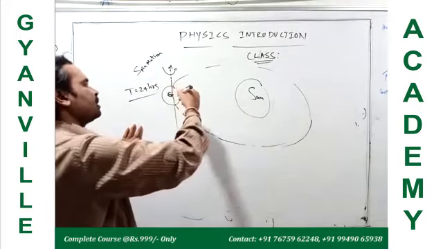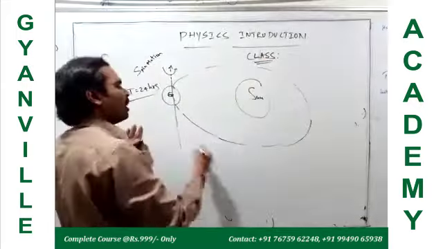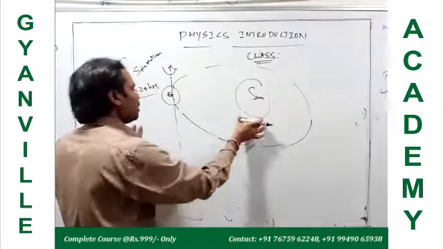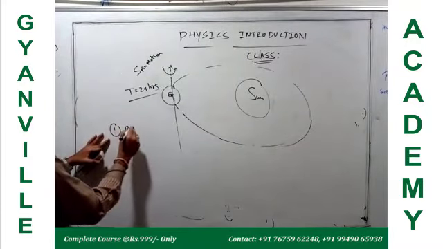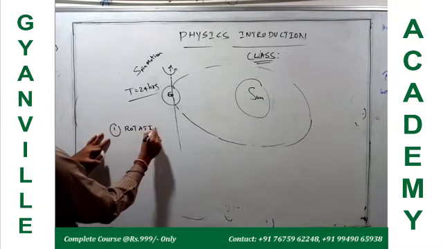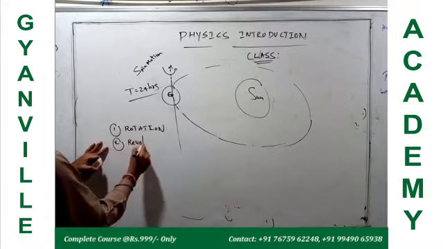The time taken to complete one closed path around the sun is called the revolution. So, rotation of the Earth and revolution of the Earth.